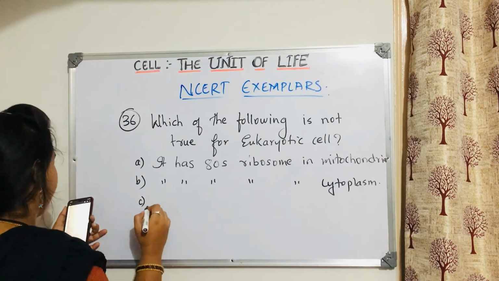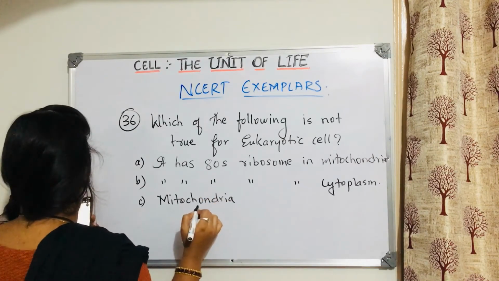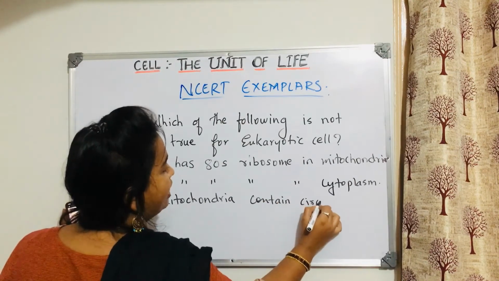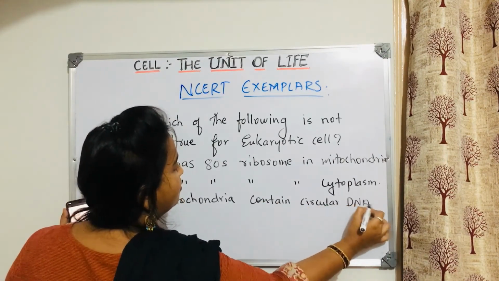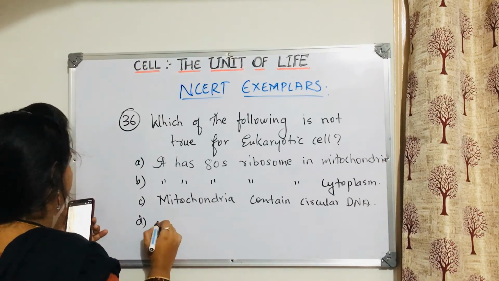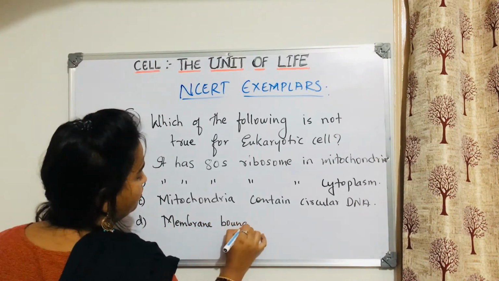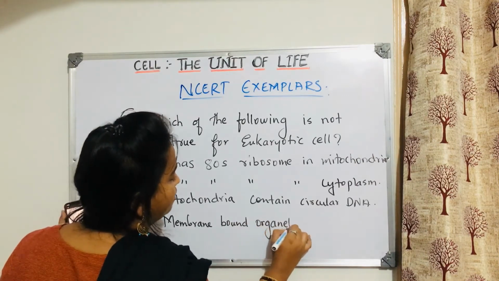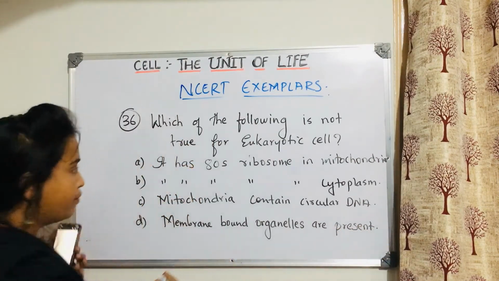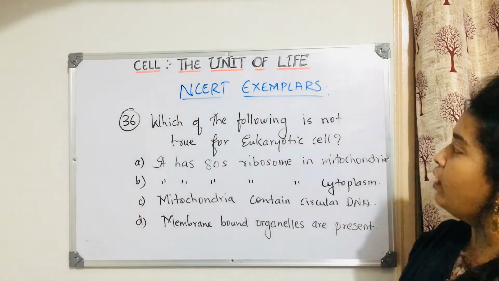Next is mitochondria. Mitochondria contain circular DNA. And option D is membrane bound organelles are present. Think and answer. Let me see. It's not that difficult question. It's very easy. So which of the following is not true for eukaryotic cell?